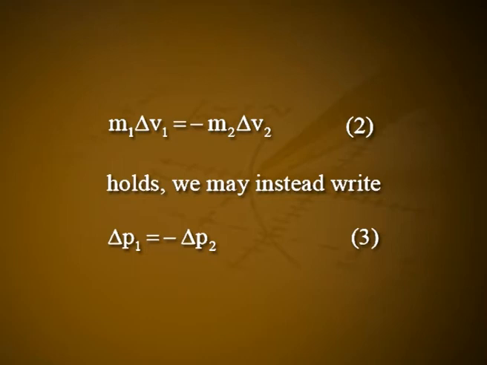Now, suppose we have two particles of masses m1 and m2 interacting with each other, so that m1 delta v1 equals minus m2 delta v2. Let it be equation number 2. If this holds, we may instead write delta p1 equals minus delta p2. Let it be equation number 3.